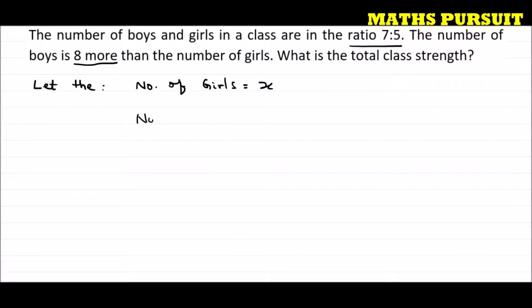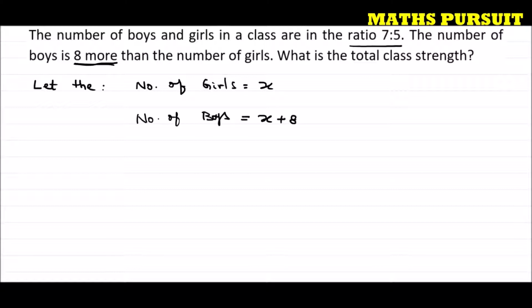Similarly, if the number of girls is x, then the number of boys will be x plus 8, because as per the question the number of boys is 8 more than the number of girls. So we have assumed the number of girls to be x, so the number of boys is going to be x plus 8.